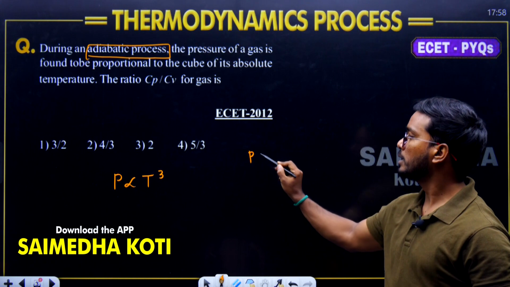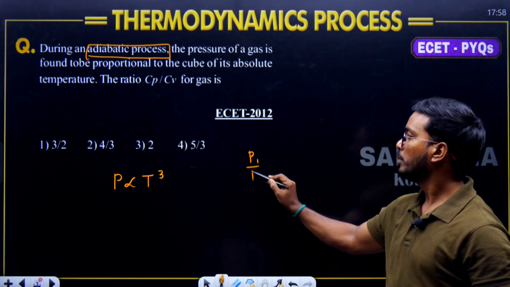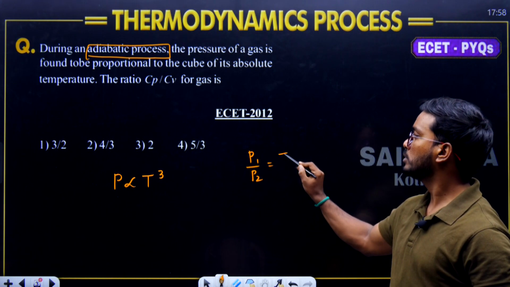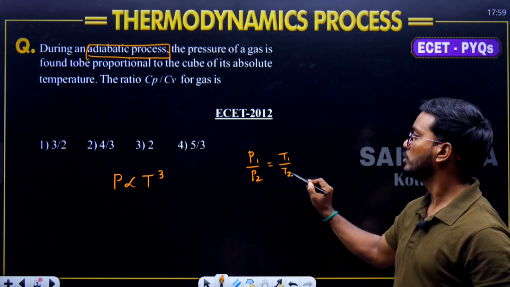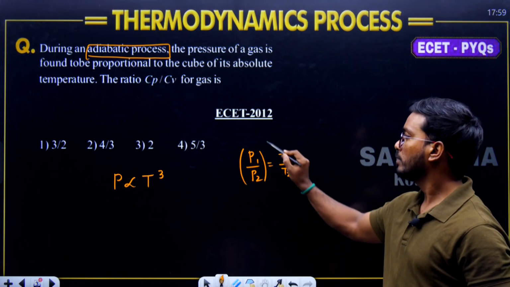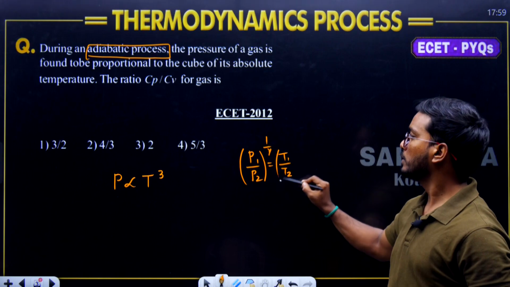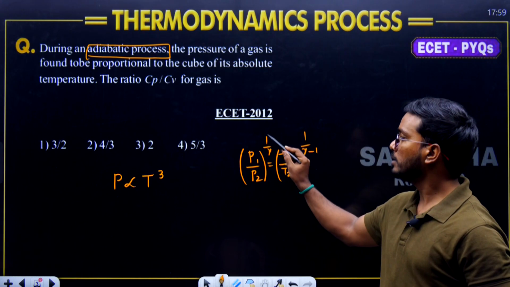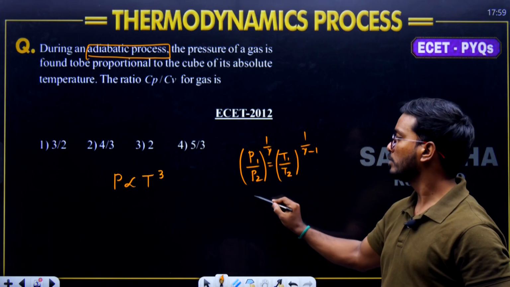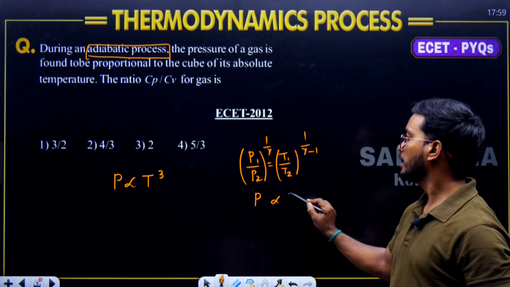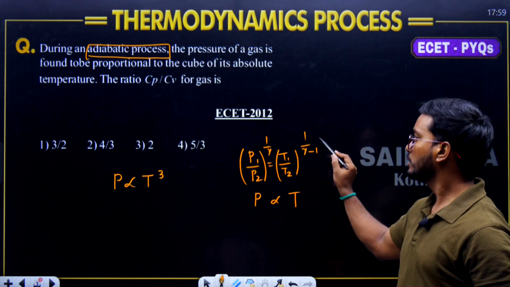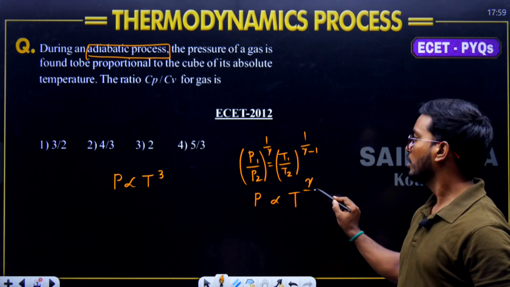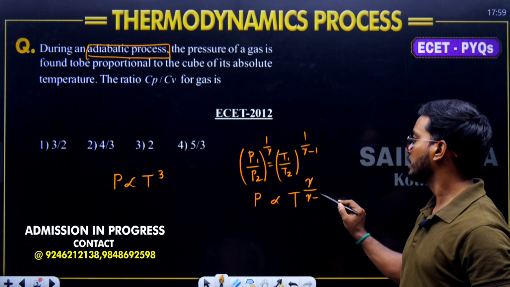We will be writing pressure is directly proportional to temperature. P1 by P2 is equals to T1 divided by T2. Pressure power will be 1 by gamma. Temperature power would be 1 by gamma minus 1. Let's send this 1 by gamma to the right hand side. So we will be writing like this. Pressure is directly proportional to temperature. This will go to the right hand side. This will become gamma. Already we are having here denominator gamma minus 1.